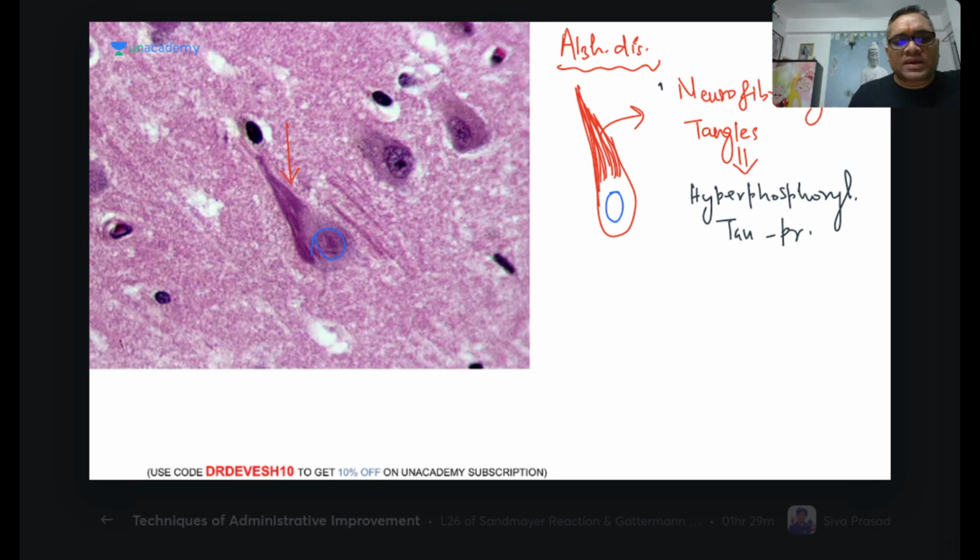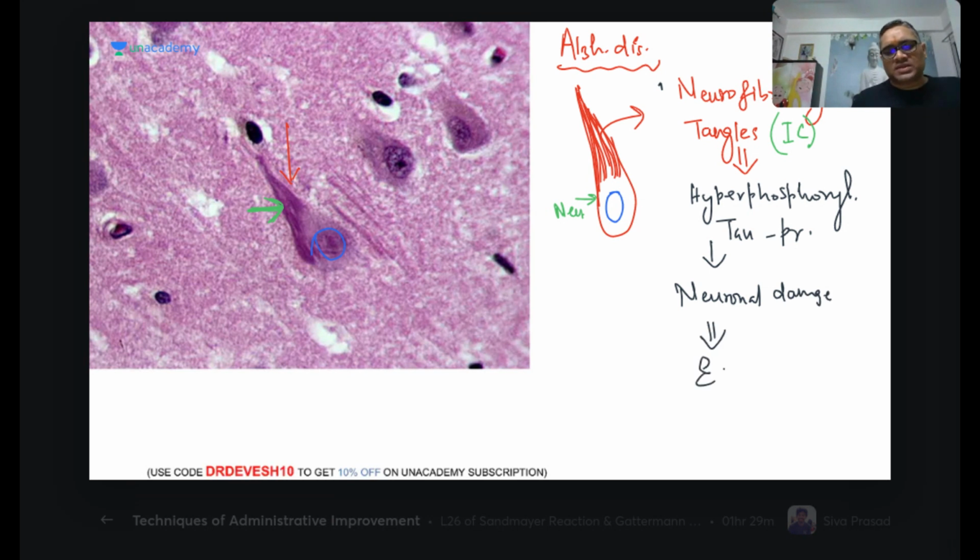So what we are seeing here, neurofibrillary tangles are initially intracellular, within the neuron. So this is the neuron, intraneuronal, right? But when there is severity and there is neuronal damage, after neuronal damage, they will become extracellular, right?